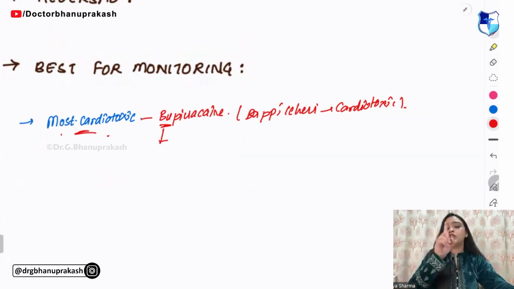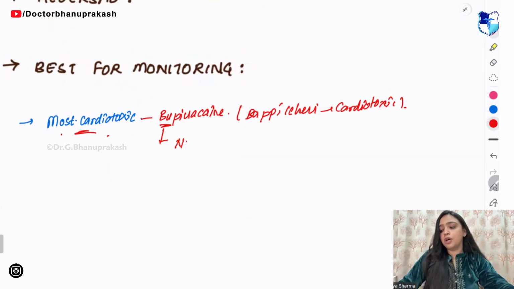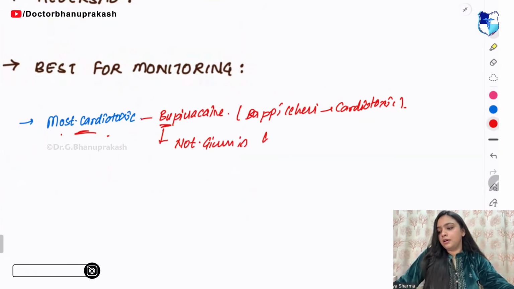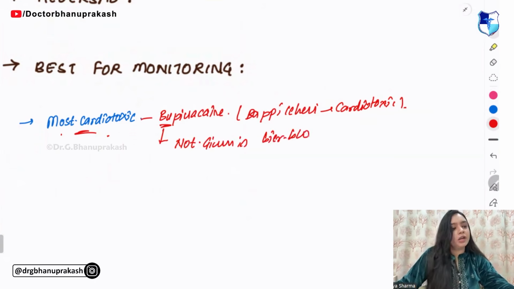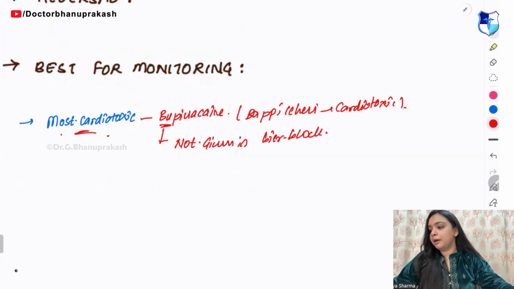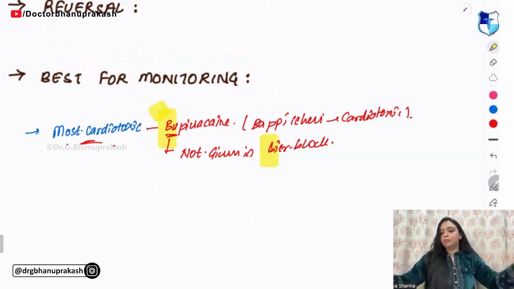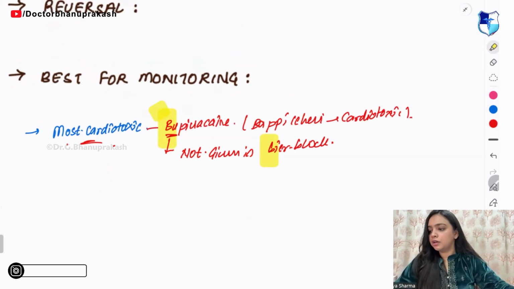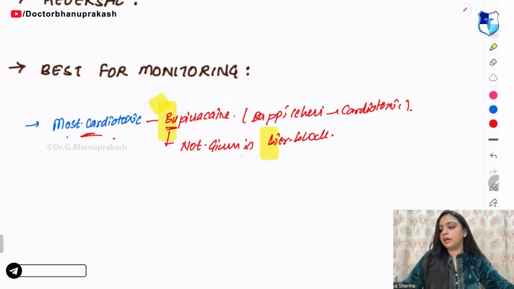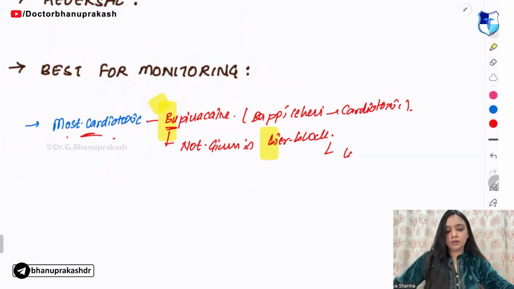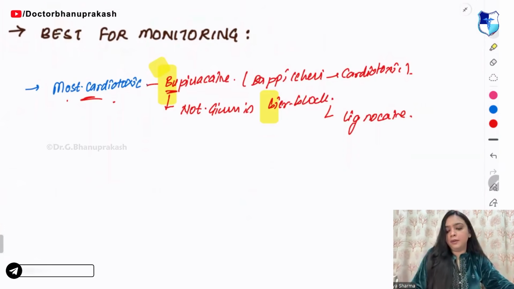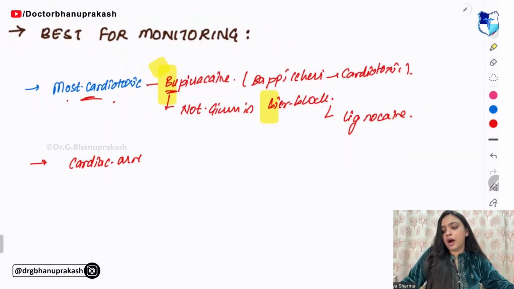Now, bupivacaine is not given in which block? It is not given in beer block. So, remember B say B. Bupivacaine is not given in beer block. Right. So, what we give? We give lignocaine.